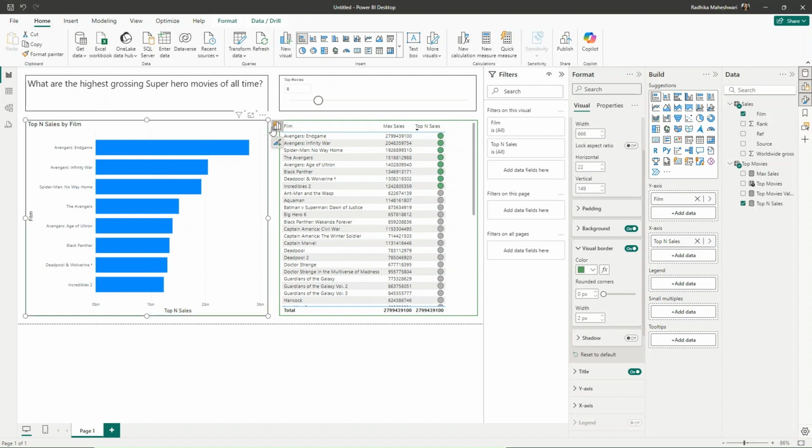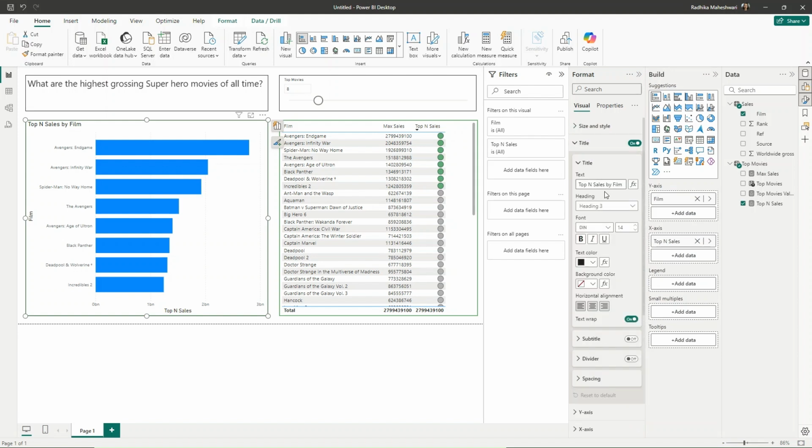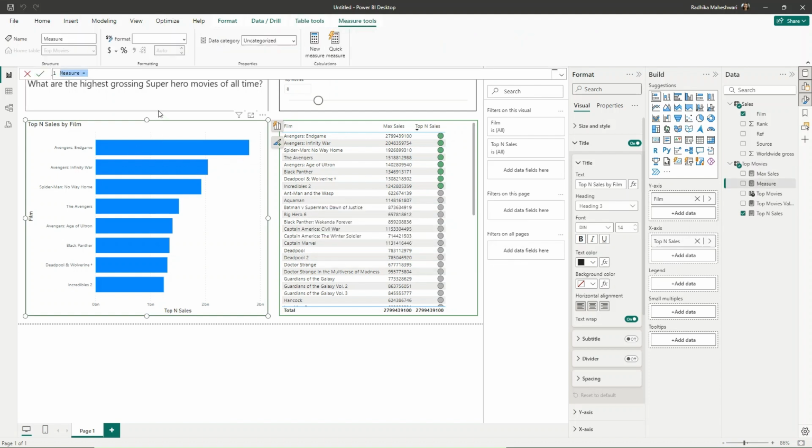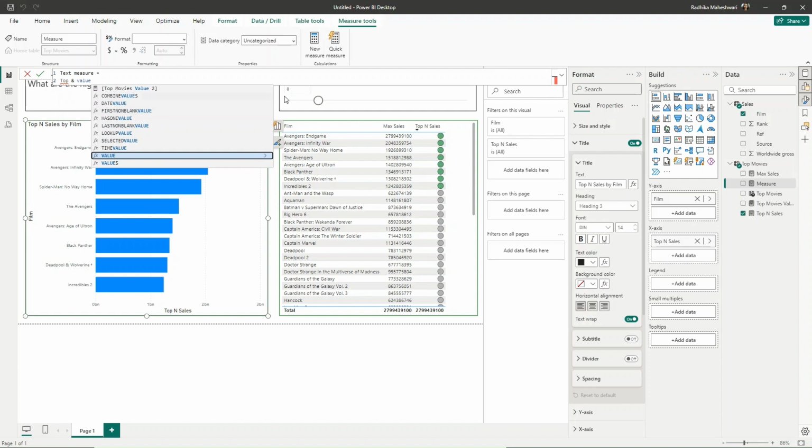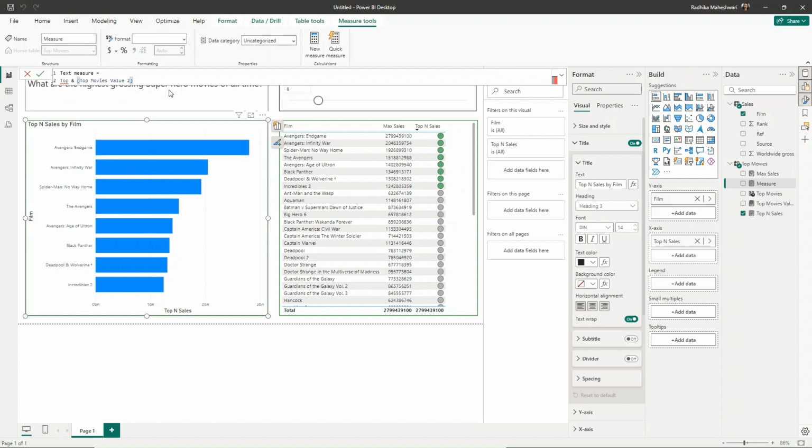For top end sales, let us go to title. Now for title, let us make another measure which will just show us the text. So we will say text measure, you can call it anything, and this will say top, and then we'll do ampersand because we need to concatenate, and then we'll have this measure which is top values, which shows 2 values, 3 values, etc., which is what this number displays, and then another n, and then we'll have movies. I will also enclose this in brackets.